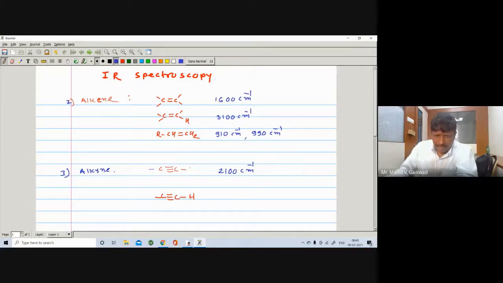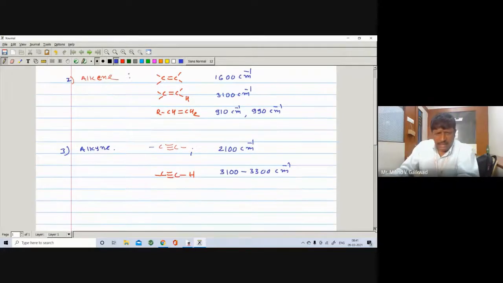It may appear between 3100 to 3300 centimeter inverse, plus minus 100. So these are the important bands about the alkene and alkyne.